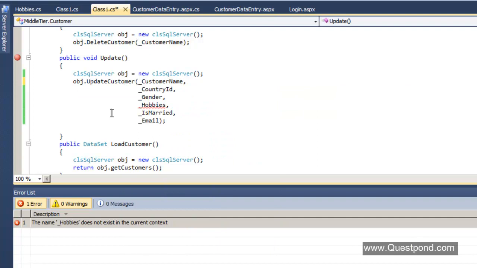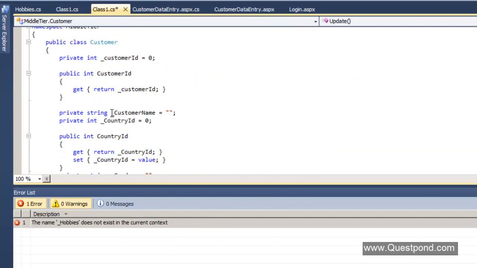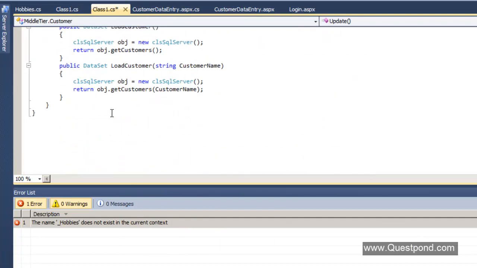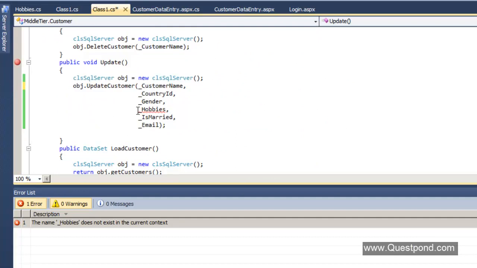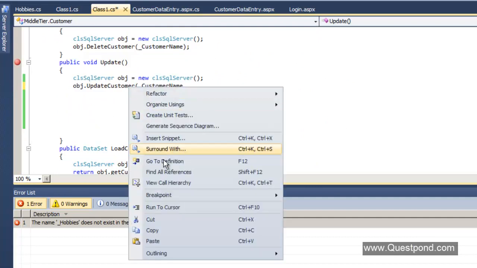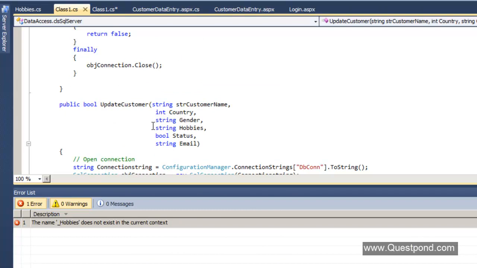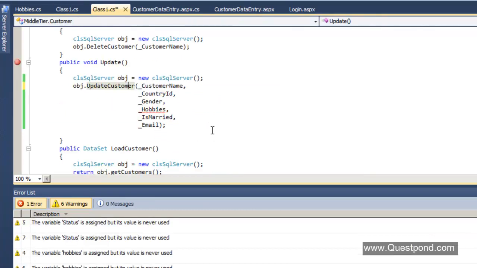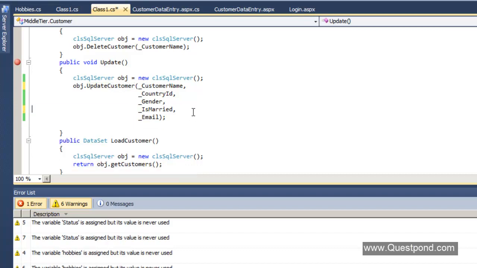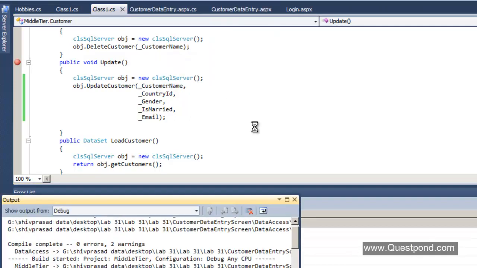So let's first remove the hobbies from the customer class. It is already removed. So let's remove it from this update customer. So there it goes. We don't need the hobbies here also. There it goes. Right. Let me just build this solution just to ensure everything is fine.